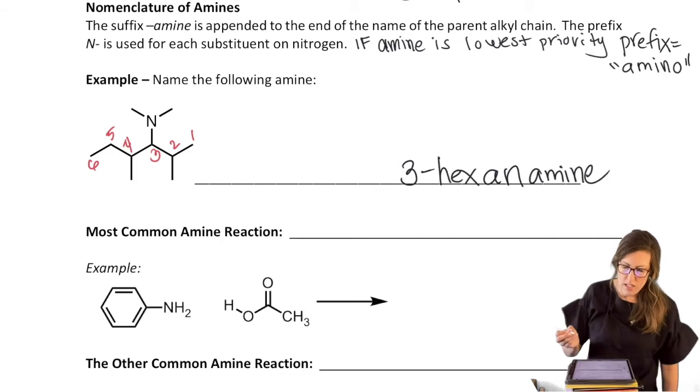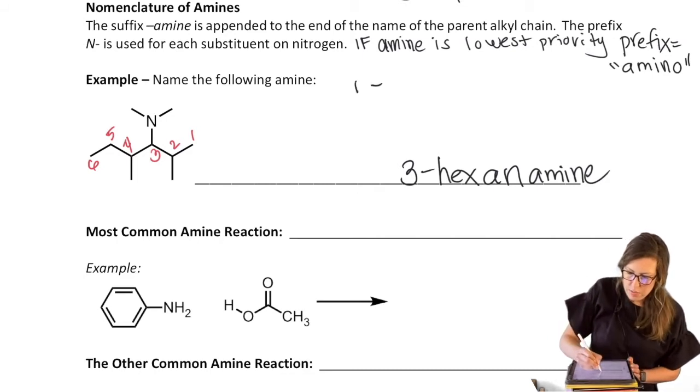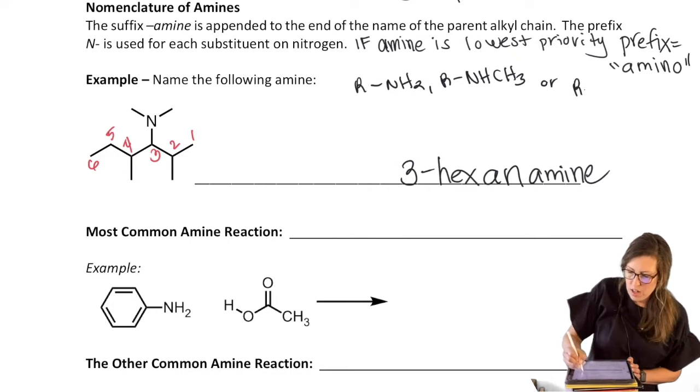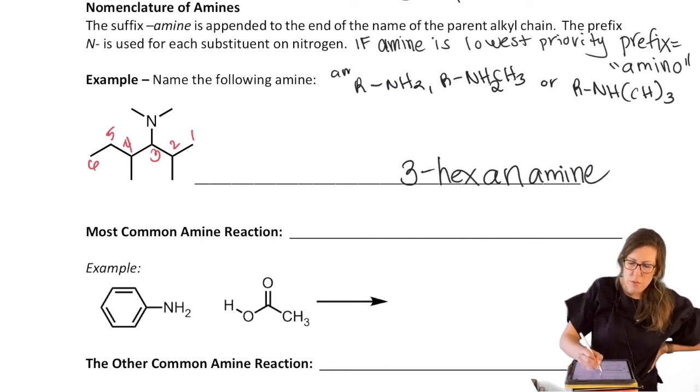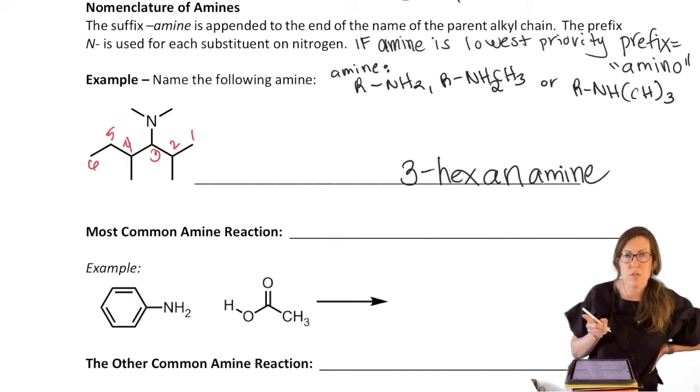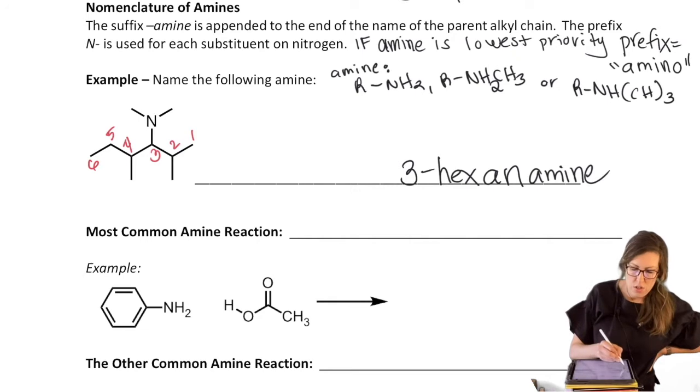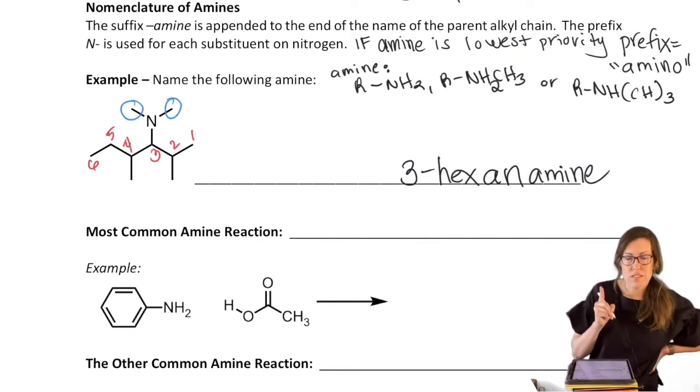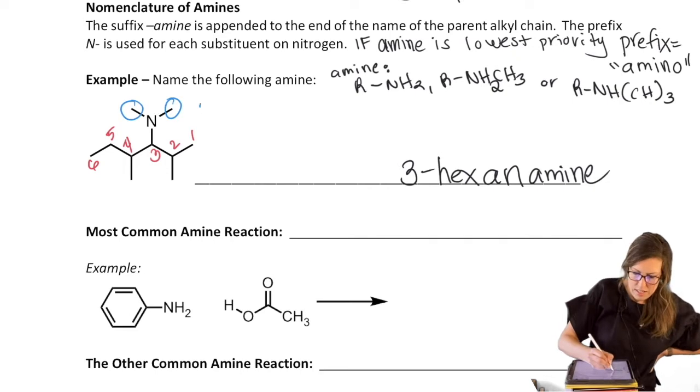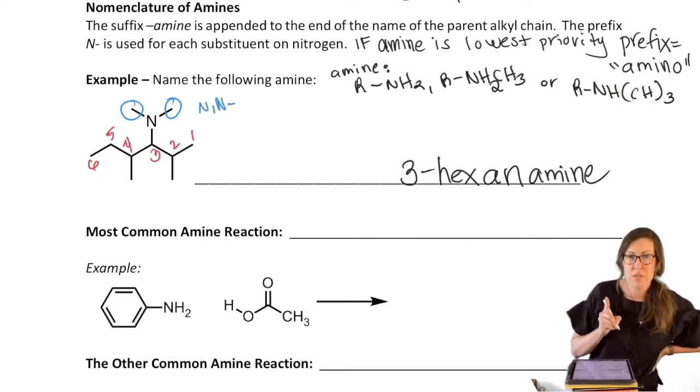But I know that amine could mean this, could mean that, NH, say methyl, for example, or RNH methyl, NH2 methyl. So an amine can have 2 R groups, 1 R group, or no R groups. So what kind of amine is that? I didn't actually tell you in the name yet. That's where the N becomes important. We have to say what's attached to the N. So the N has 2 methyls. So we say N, and that's 2 methyls, right? So that's 2 of the methyls.